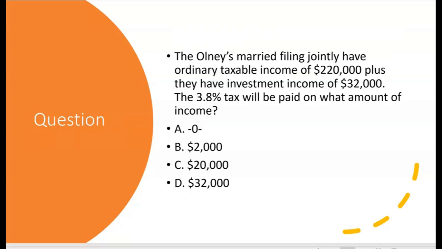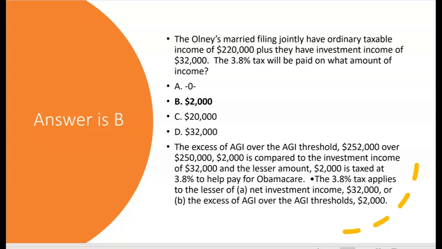All right, the Onlys, married filing jointly, have ordinary taxable income of $220,000 plus they have investment income of $32,000. The 3.8% tax will be paid on what amount of income? So they're married filing jointly, and it looks like they're over the threshold of $250,000 because they have $252,000. So that puts them $2,000 over the threshold, and the 3.8% is paid on the lesser of that $2,000 excess over the AGI threshold, or the amount of the investment income, $32,000. So the $2,000 is less than $32,000, so they'll pay 3.8% on $2,000. Choice B is correct.